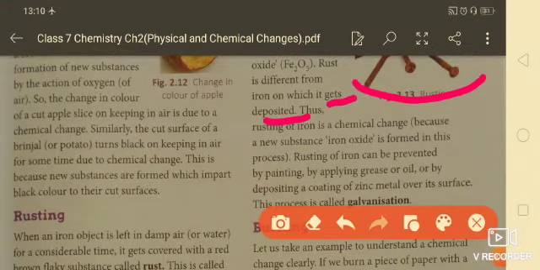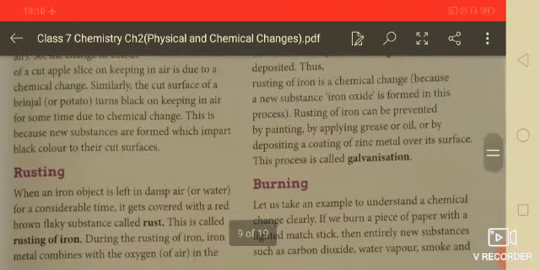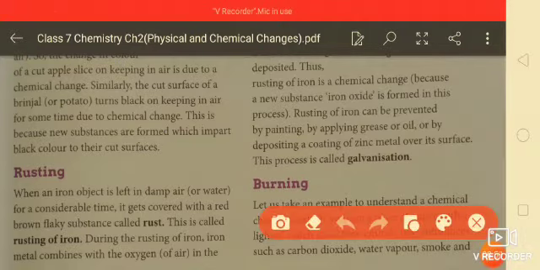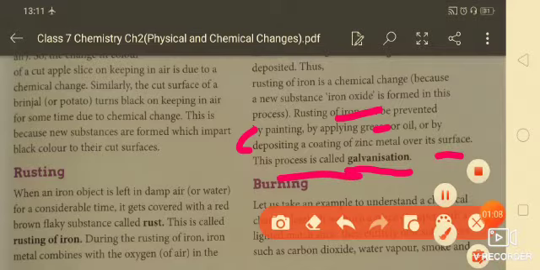Here you are seeing the rusting process. Now, rusting of iron is a chemical process. It is a chemical change because a new substance, that is iron oxide, is formed. It can be prevented by painting, greasing, etc. And there is a process, galvanization, which can also prevent rusting. What is galvanization? Depositing a coating of zinc metal over its surface. This process is called galvanization.